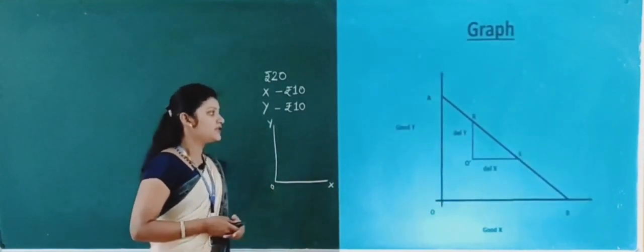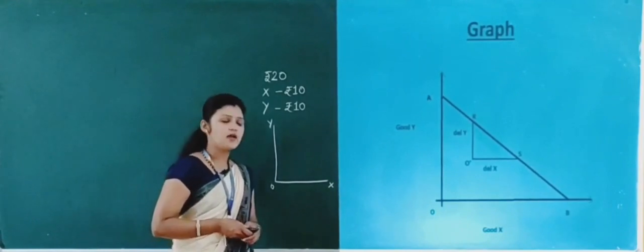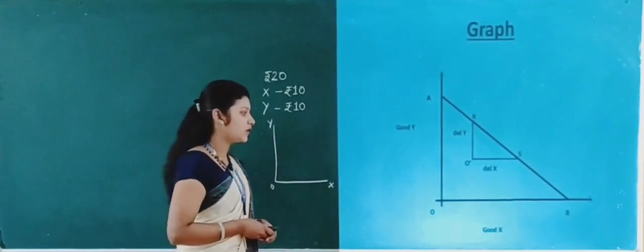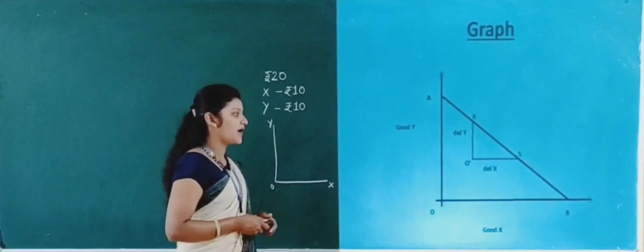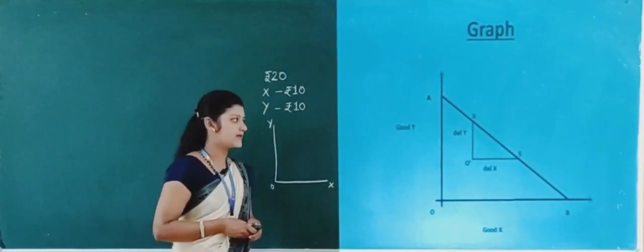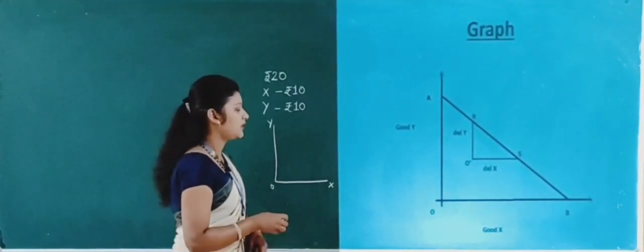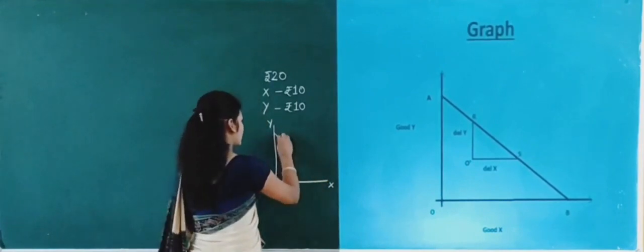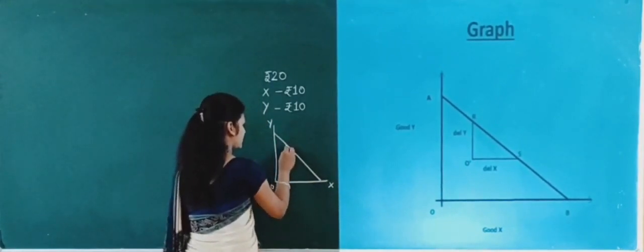On the OX axis we have measured good X and good Y is measured on the OY axis. It represents the change in the variables.